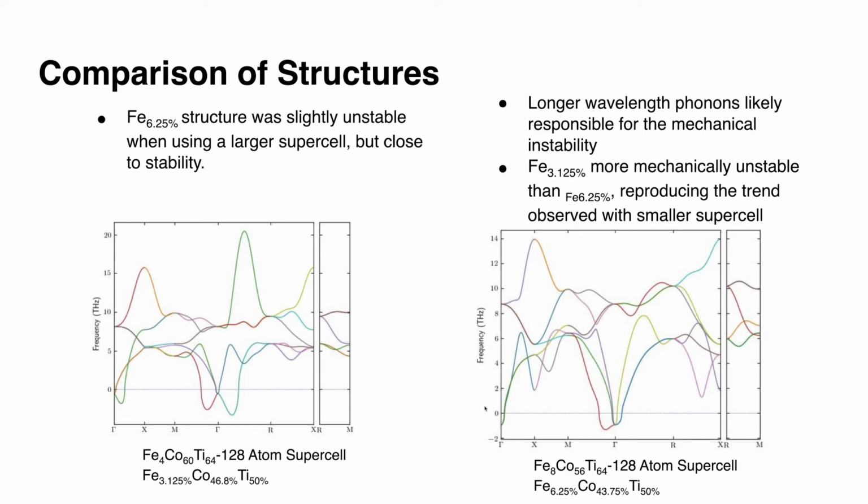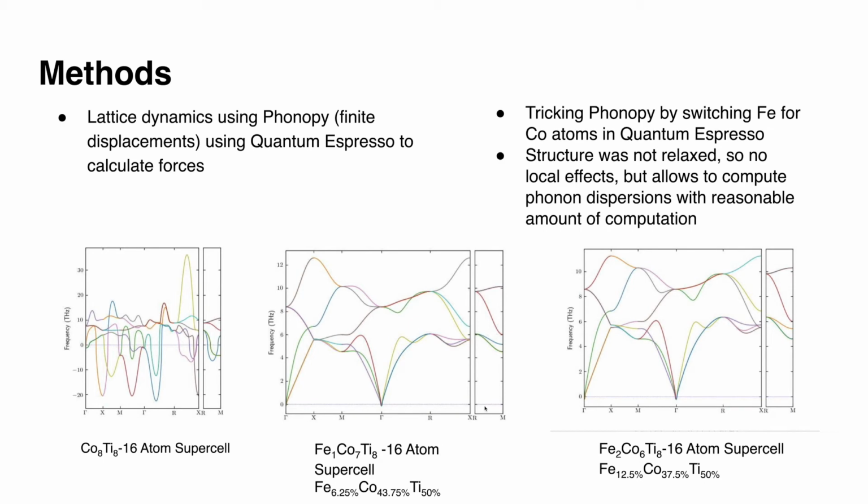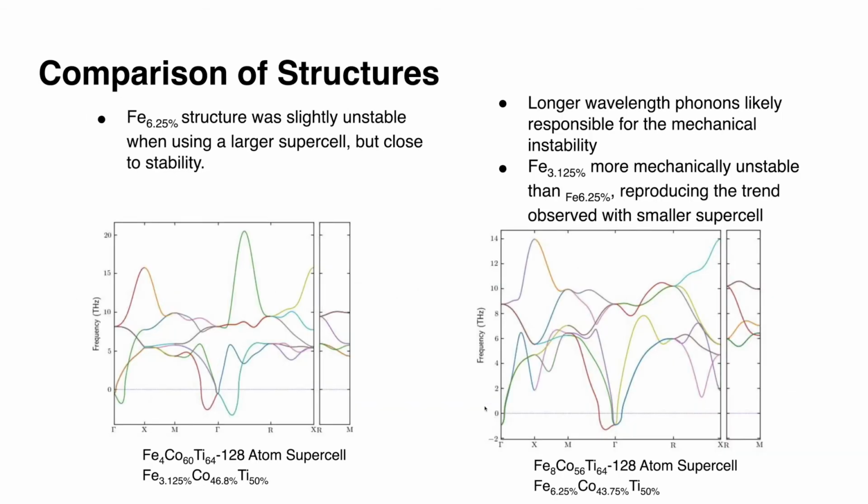So you do still see those imaginary mode frequencies, and you might think, okay, why does the 6.25% on the 16-atom supercell not have any, but this one does? That could be due to the phonon wavelengths and giving some mechanical instability. However, you do see the trend that as we add more iron into the mix, the imaginary mode frequencies are reduced.